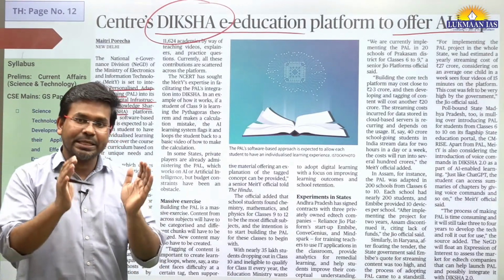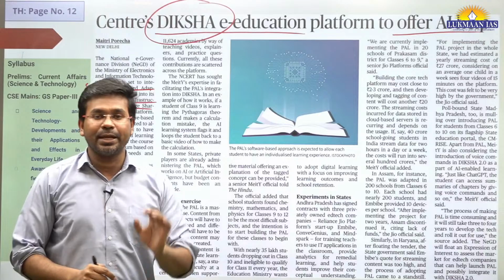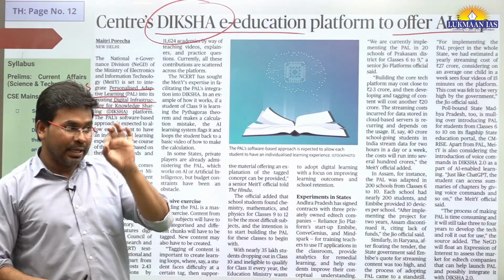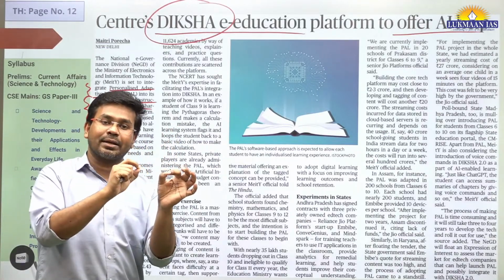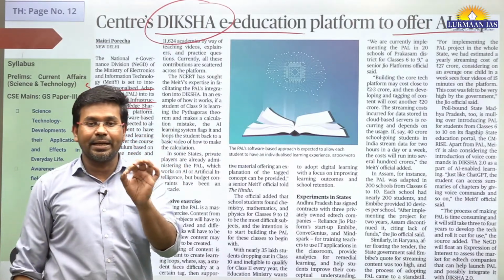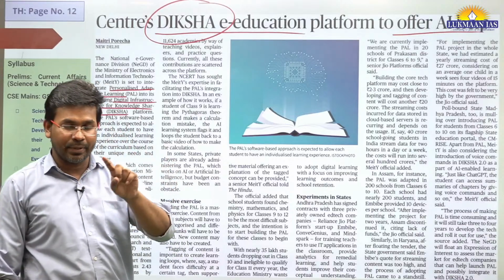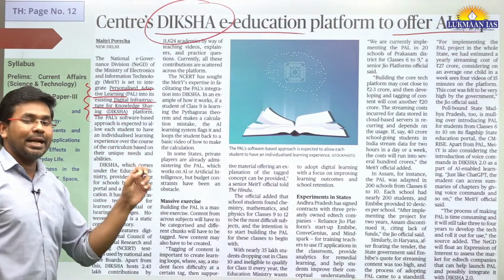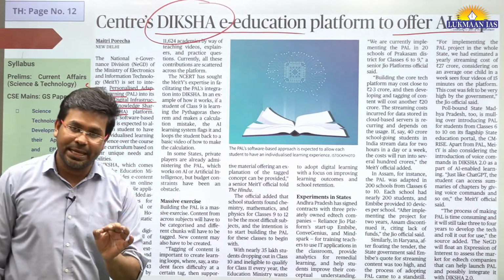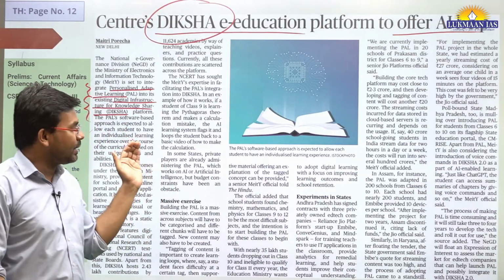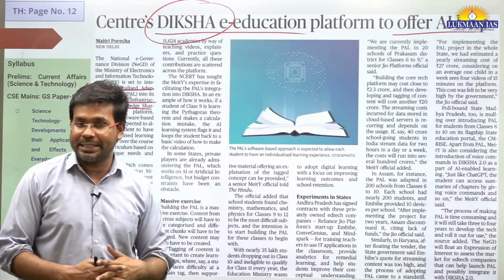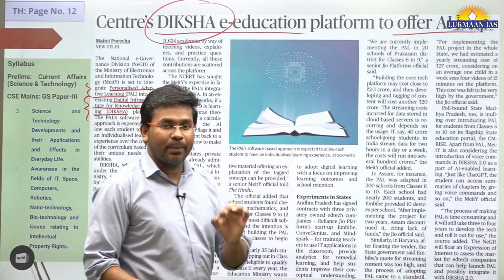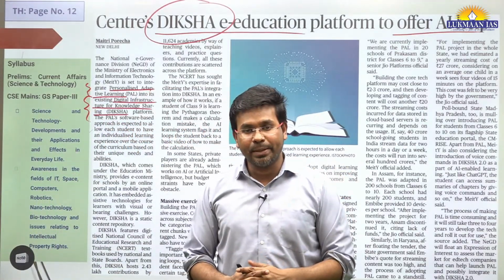It means, let's say you are a student reading an NCERT book online, and if you don't understand a particular concept, it's going to showcase a relevant video or relevant content so that you can understand that concept. It's going to be personalized for each user, and for that it is going to use artificial intelligence. So far, the central government has not implemented personalized adaptive learning. State governments have not implemented it either.